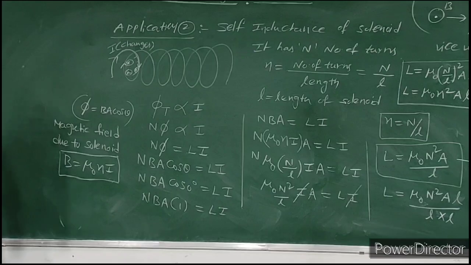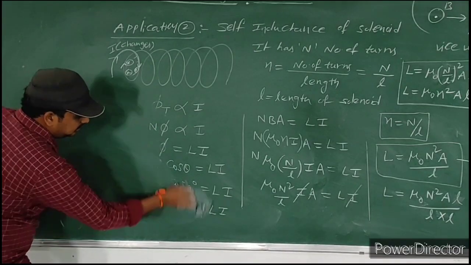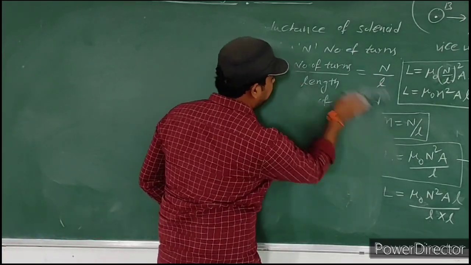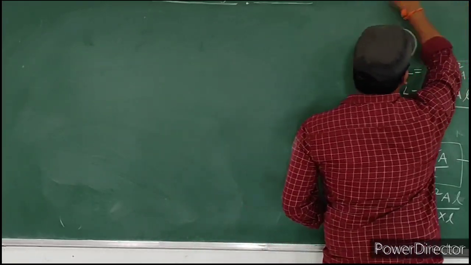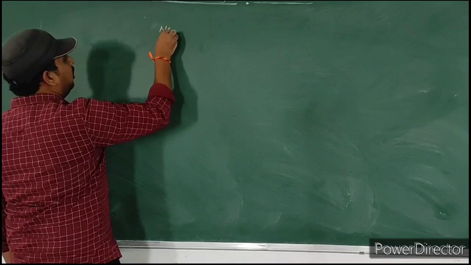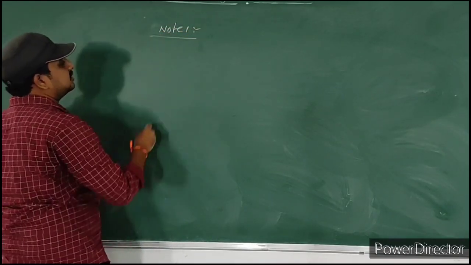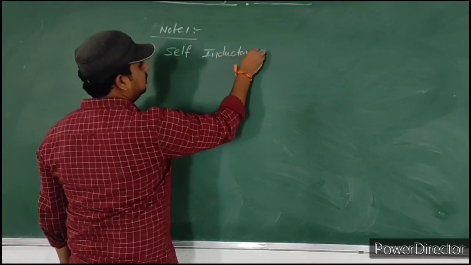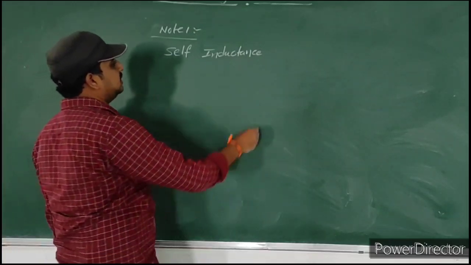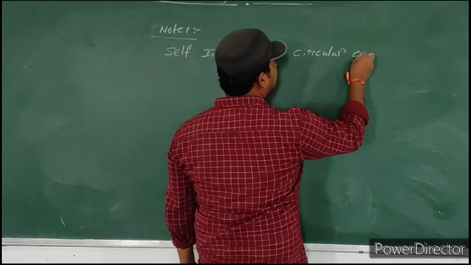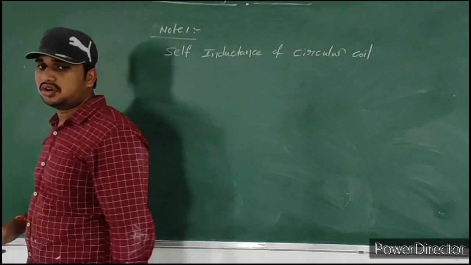So here I will write application 1 and application 2, only formulas.